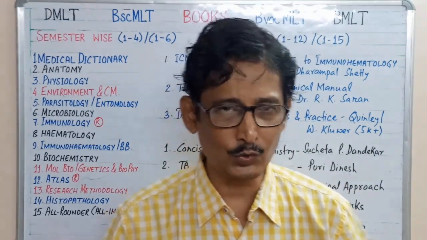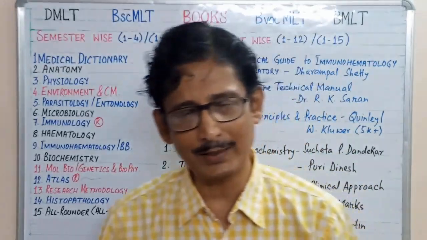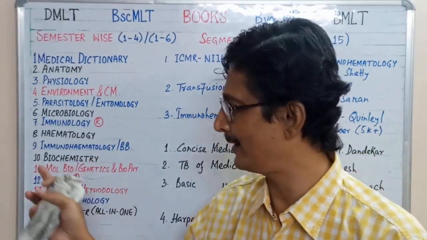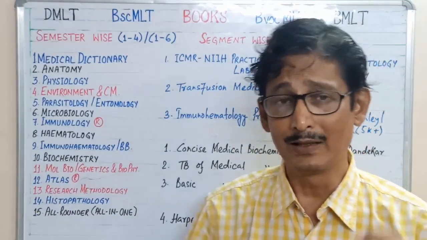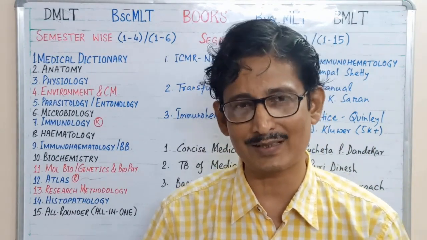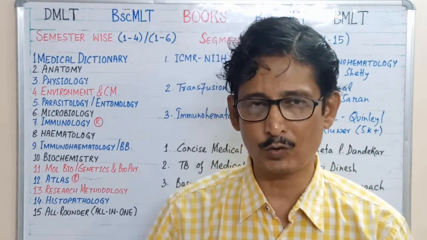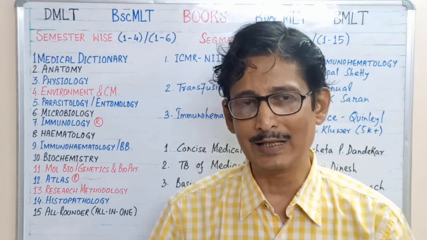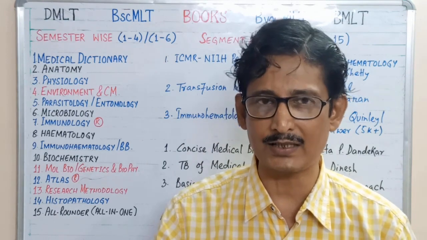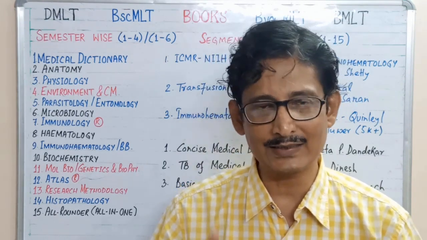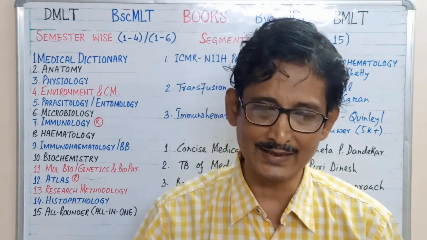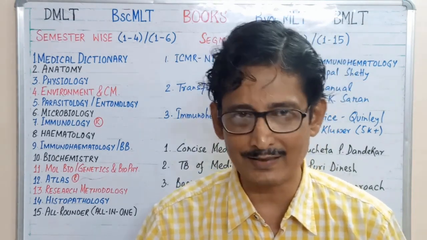Today I am going to talk about the first one, immunohematology, that is blood banking, that is written in the blue ink. When you are going to serve and practice in a blood bank, you are under the surveillance of 3 main authorities of the Government of India. The first authority is the drug controller, that is the central drug controller and your state drug controller.